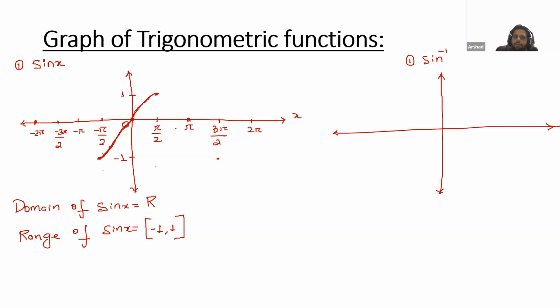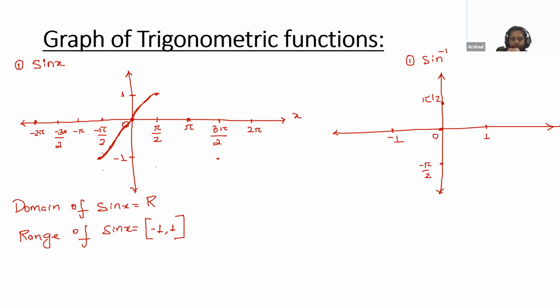Earlier the angle was on the x-axis, the value was on the y-axis. If we are finding the inverse, then everything will become opposite. Now the angle we will take on this y-axis, so here we will take a 0, here we will take a pi by 2, here we will take a minus pi by 2. The values which are given on the y-axis we will take here. This is 0, this is 1, and this is -1.